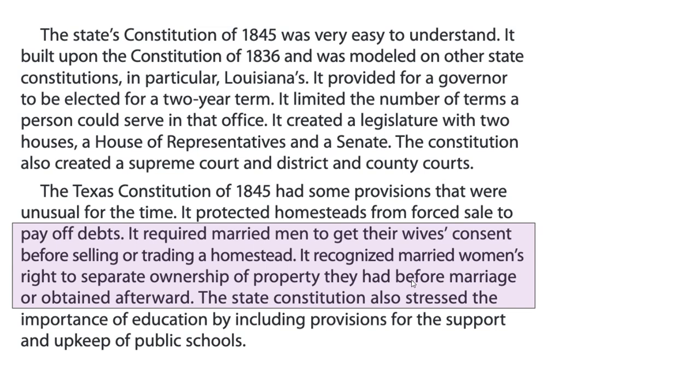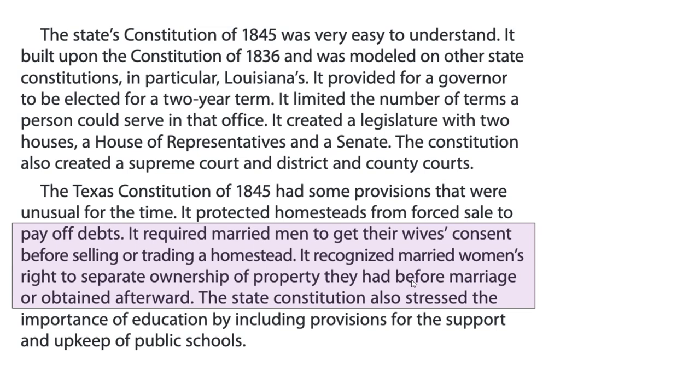The state's constitution of 1845 was very easy to understand. It built upon the Constitution of 1836 and was modeled on other state constitutions, in particular Louisiana's. It provided for a governor to be elected for a 2-year term. It limited the number of terms a person could serve in that office. It created a legislature with 2 houses, a House of Representatives and a Senate. The Constitution also created a Supreme Court and district and county courts.